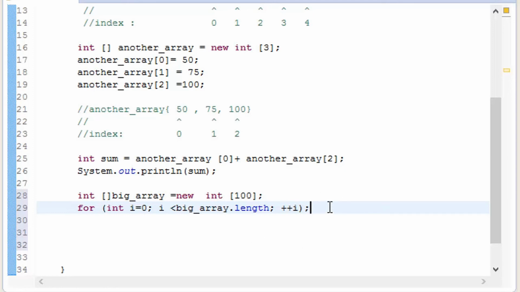I know it was a very big video, but it gave you a lot of knowledge of arrays, and it will help you in the future. So that's it for this video.